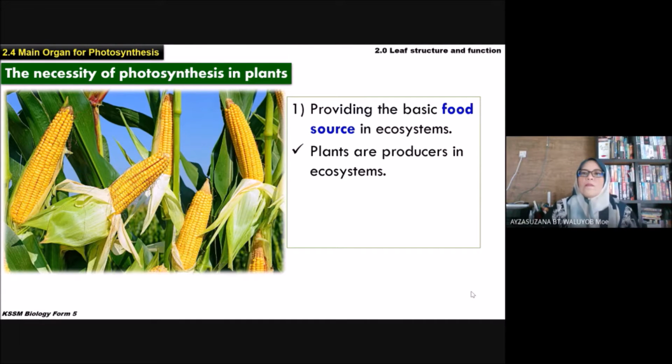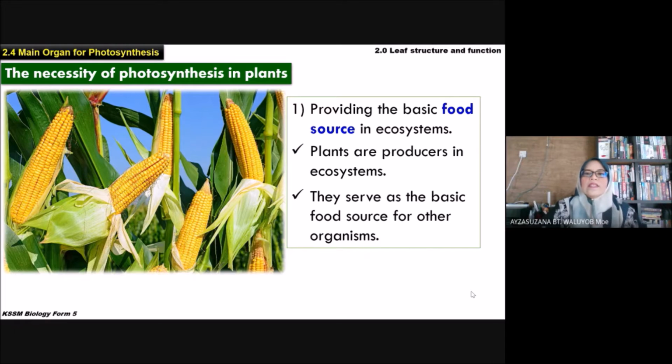Because plants are producers in ecosystem and they serve as the basic food source for other organisms. Macam kita lah, kita makan sayur-sayuran, dalam sayur-sayuran ada makanan simpanan, dan kita gunakan. So that kita katakan plants are the producers in ecosystem.